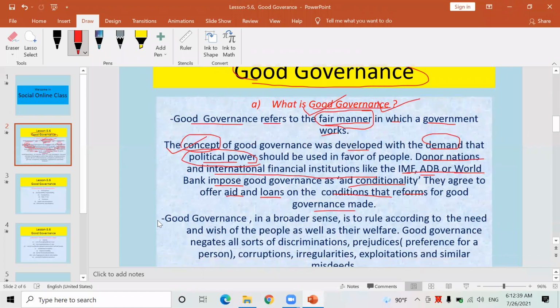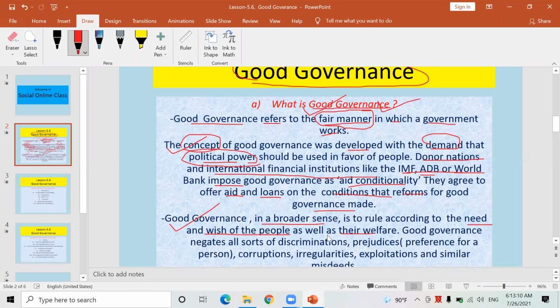Okay, now let's go to another point also. Here is a clearer definition than the former one, the first one. Look here, it is also a definition of good governance. More ideas are given here. Good governance in a broader sense is to rule according to the need and wish of the people as well as their welfare.